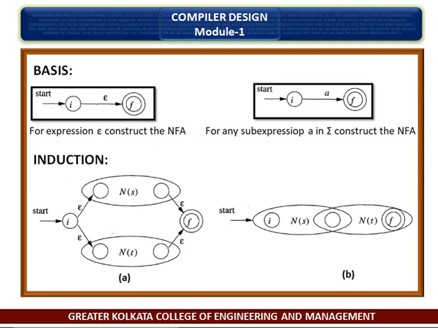Note that in both of the basis constructions, we construct a distinct NFA with new states for every occurrence of epsilon or some a as a sub-expression of R.